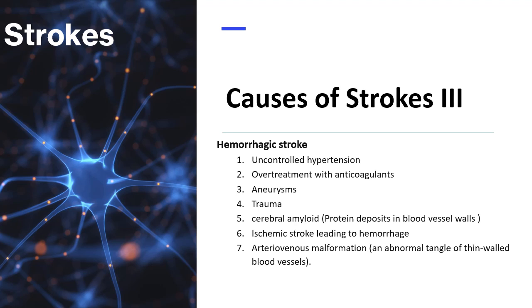Sixth is an ischemic stroke leading to hemorrhage. And lastly, a less common cause of bleeding in the brain is the rupture of an arteriovenous malformation, which is an abnormal tangle of thin-walled blood vessels in the brain.